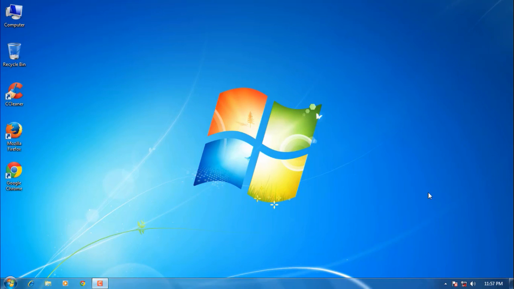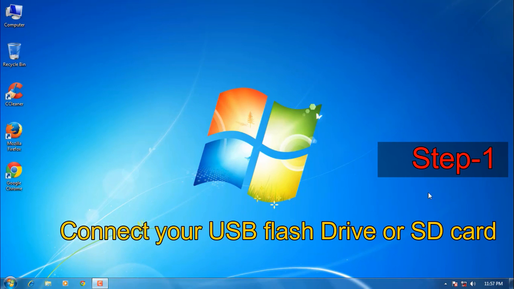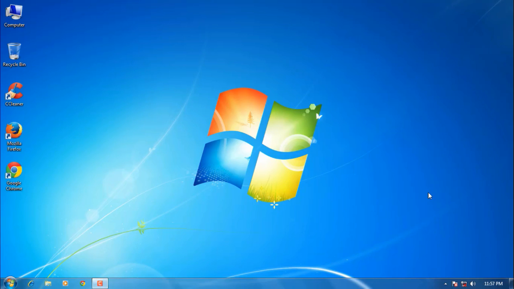Hi, today I am going to show you how to fix a corrupted hard disk or USB flash drive by using command prompt. Follow simple steps and you can do that in just a few minutes. Step 1. Connect the corrupted pen drive or SD card to your computer.